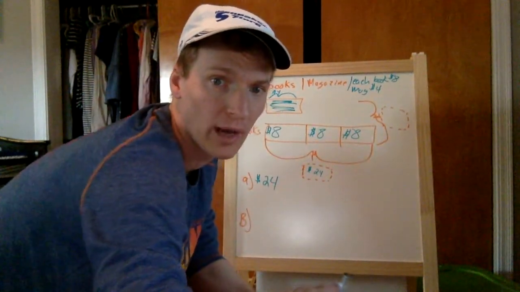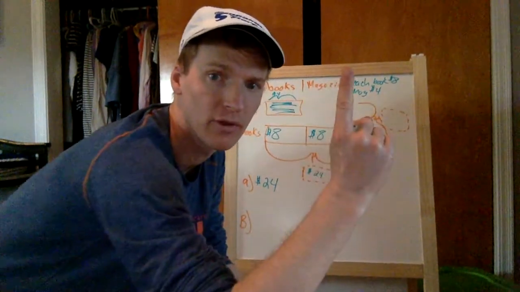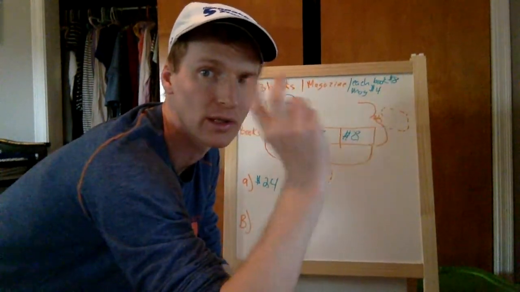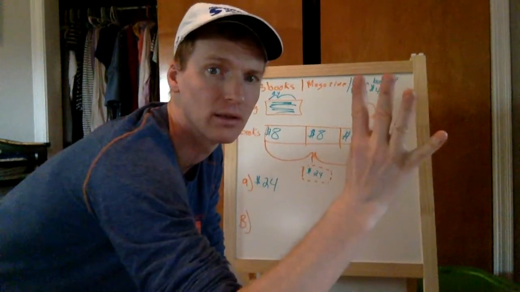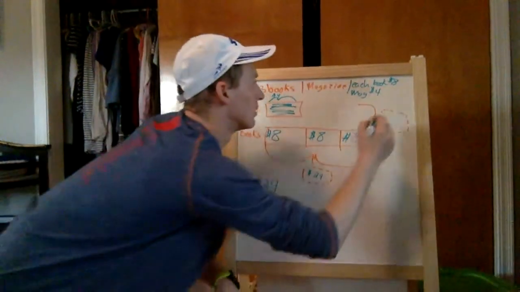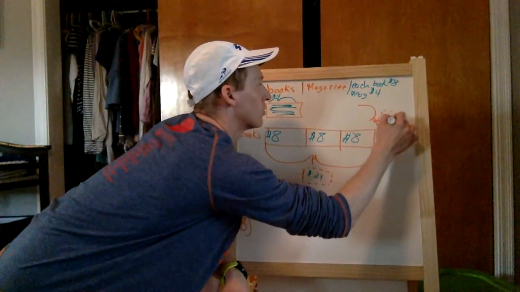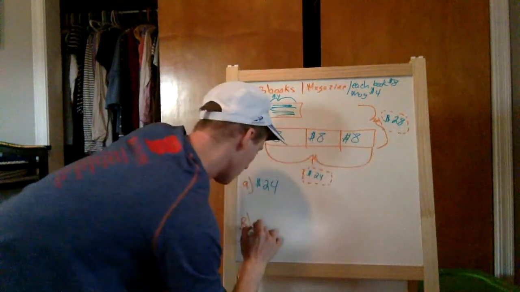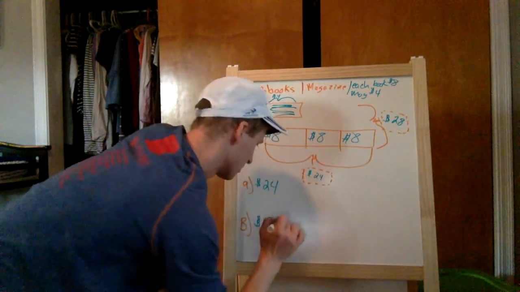Start with 24, add 4, 25, 26, 27, 28. So in this box, write out 28, and then letter B, $28.